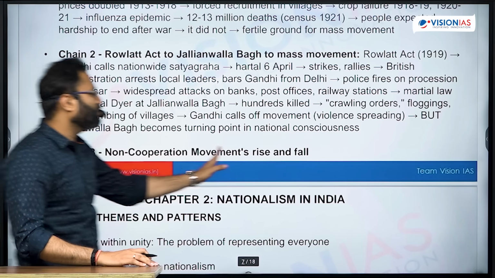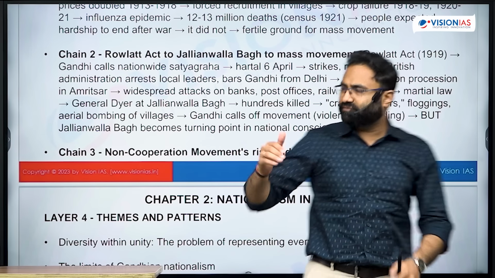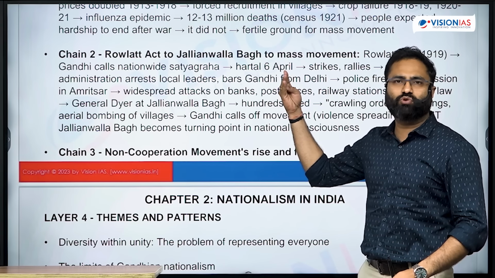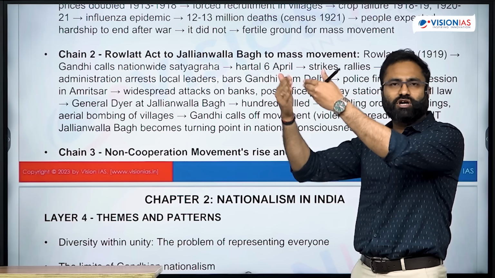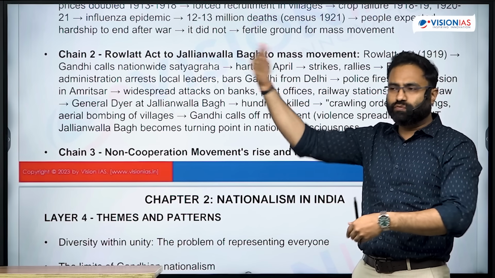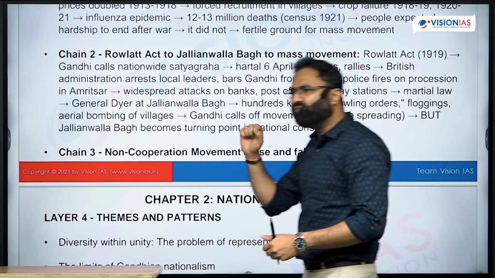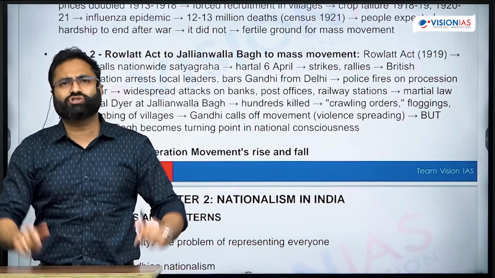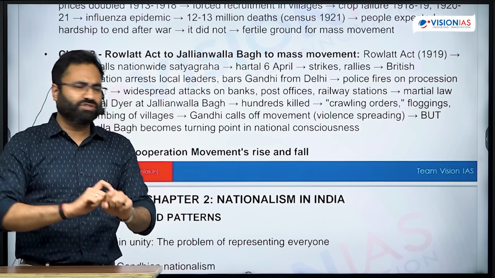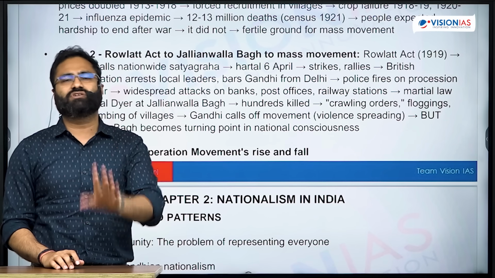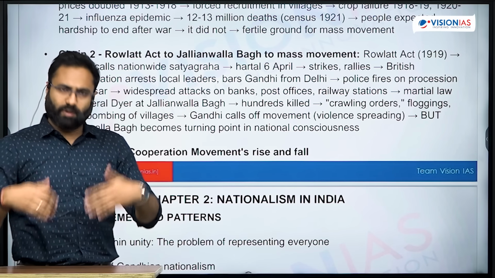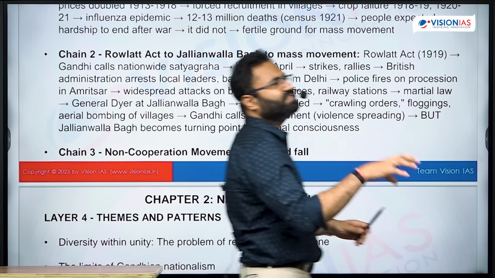Similarly, the non-cooperation movement's rise and fall, because after this there was the rise of the non-cooperation movement. Simultaneously, after World War I, there was an issue with respect to the Khilafat, and then the Khilafat movement was launched. So the Khilafat non-cooperation movement was initiated, and after that certain things were done, like the promotion of Swadeshi, the promotion of indigenous aspects.